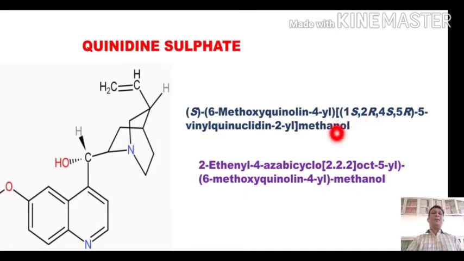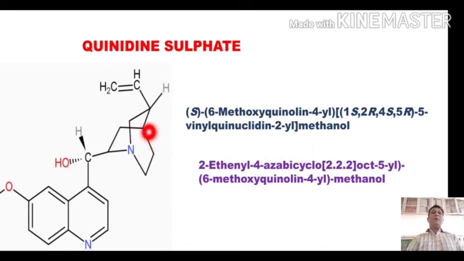So this first S is given to this nitrogen. This is the chiral center over here. This second one is 2R. This is position number 3. This is position number 4, at which we have an S configuration. This is position number 5, where we have a chiral carbon, and this is position number 6, 7, and this will be number 8.